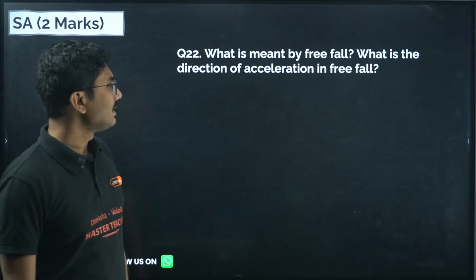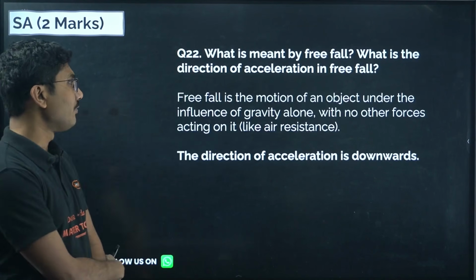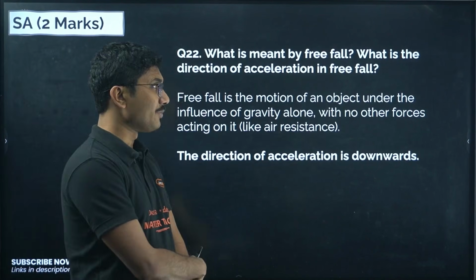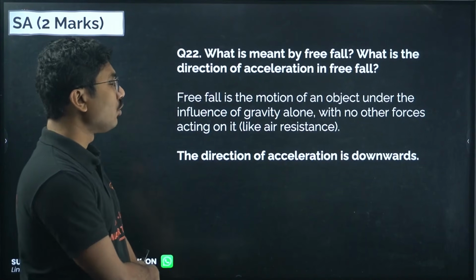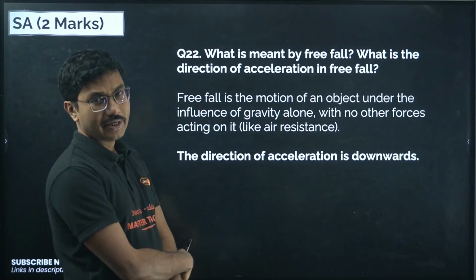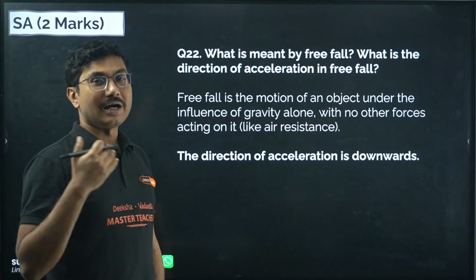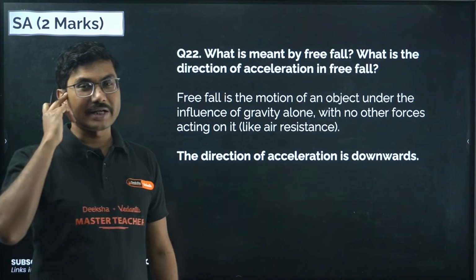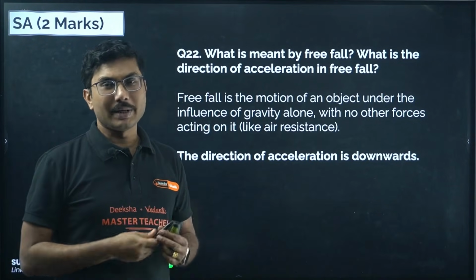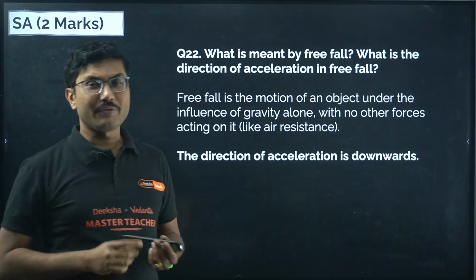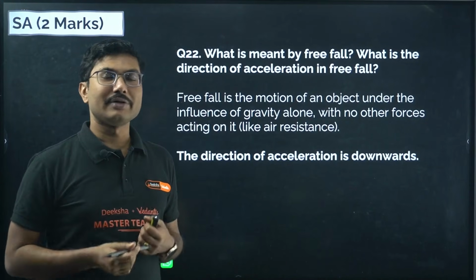Next, what is meant by free fall? What is the direction of acceleration of free fall? Free fall is the motion of an object under the influence of gravity alone, with no other forces acting on it. When an object is allowed to fall without any resistive forces acting on it. For example, if I drop this pen, it will start falling, but there is a resistive force of air acting on it.